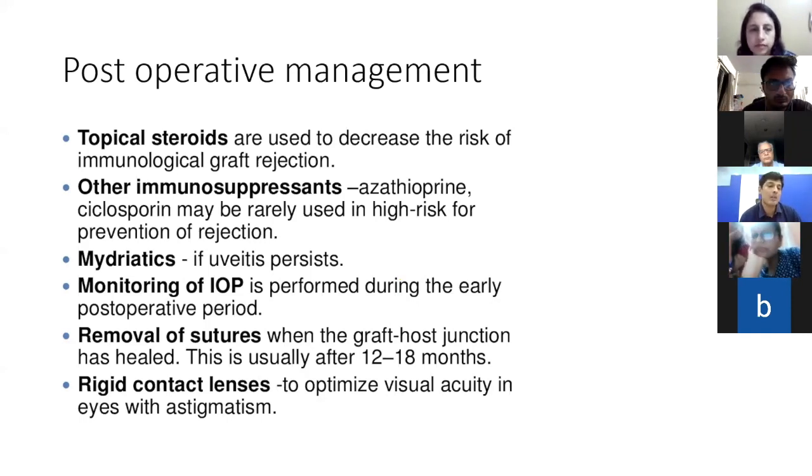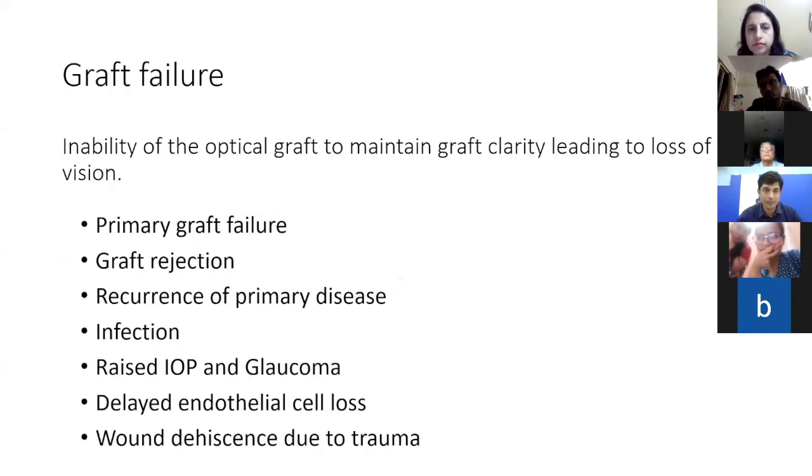Once we have removed all the sutures, then it is time for visual rehabilitation, which can either be done by giving the patient glasses or by giving RGP lenses if the astigmatism is very high.